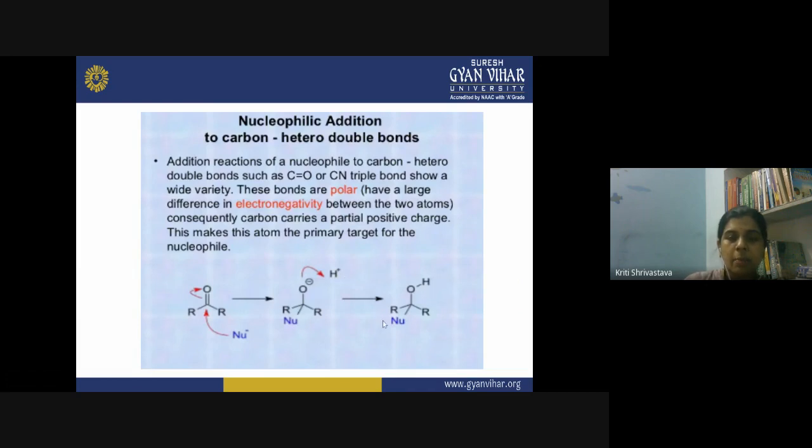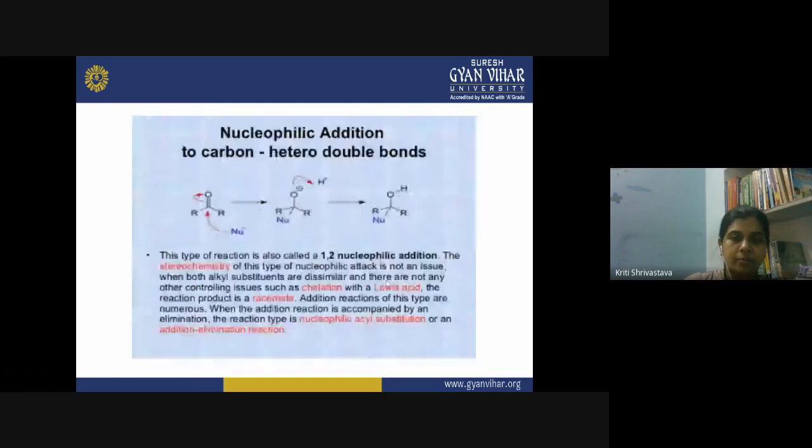This is what a simple nucleophilic addition reaction is. Different types of compounds can be added over the carbonyl carbon, like formation of acetals, formation of ketals, then formation of hydrazone, semicarbazone, and so on. They all are examples of nucleophilic addition reactions on the carbonyl carbon.